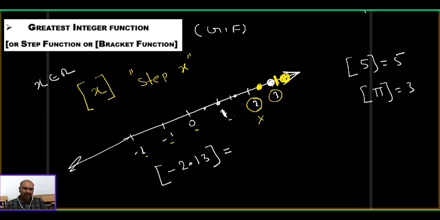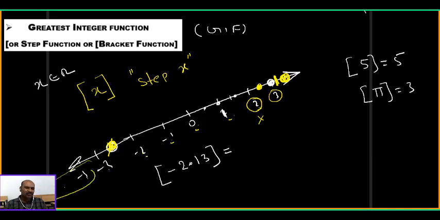Where is the minus 2 point? Somewhere here, no? Here only, minus 2 point. What is the definition saying? Identify the integers lesser than that real number: minus 3, minus 4, and so on. Among them, the greatest one is what? Minus 3 only. That's why this is minus 3.